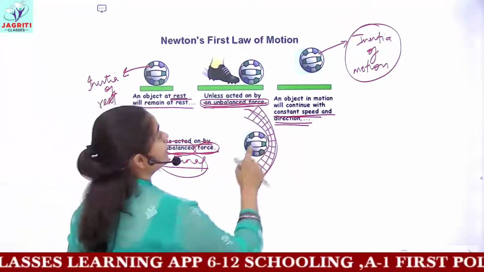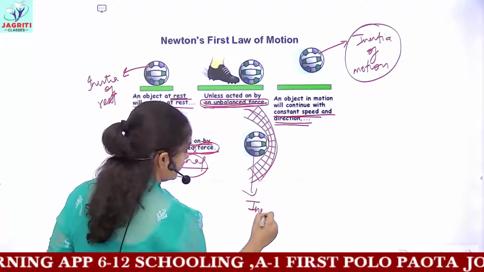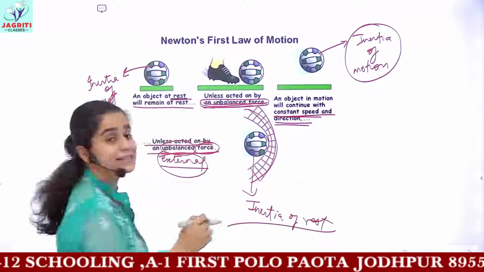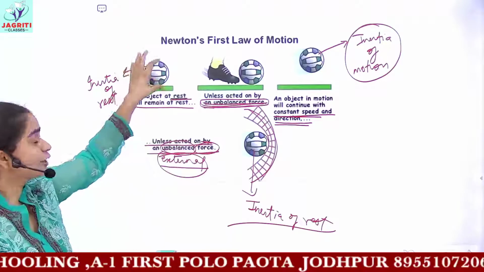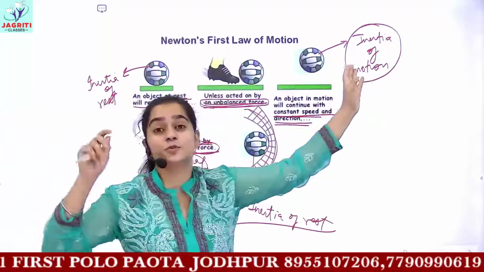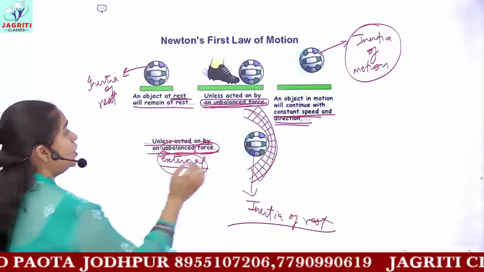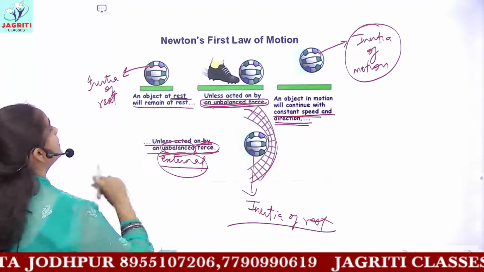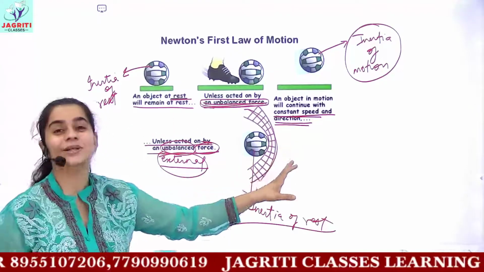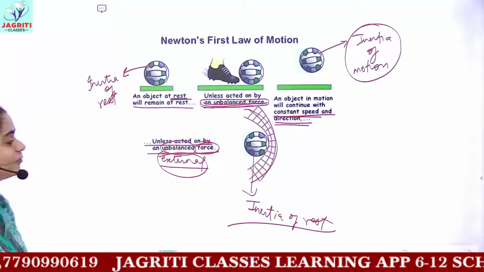So we say here now the inertia of motion of this ball again gets converted to the inertia of rest. Or simply you can say that the ball which was originally at rest, after application of force, it changed its position of rest to the state of motion, and now when it reaches the goal again, then the inertia of motion, or its motion state, again changes to the resting state. So this was a revision for the first law of motion.